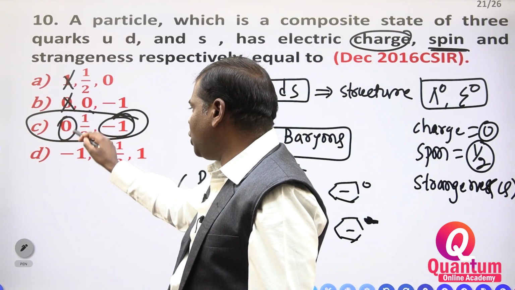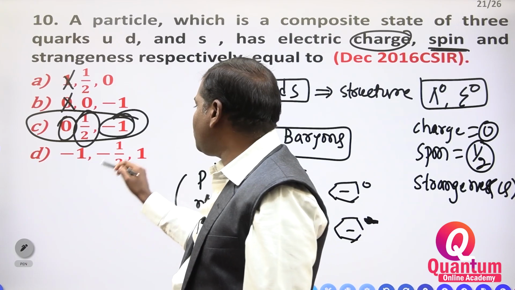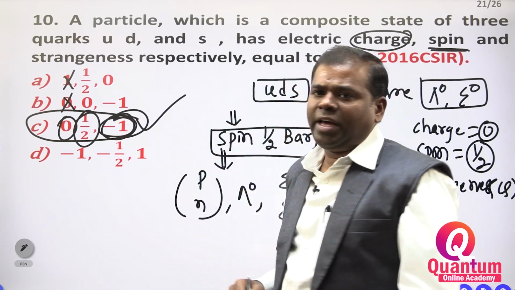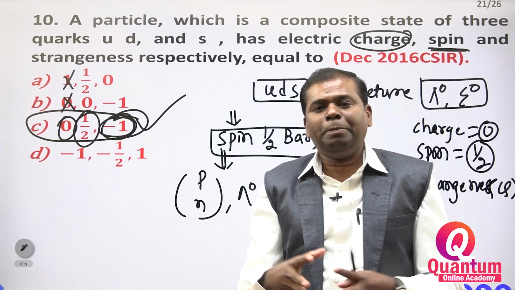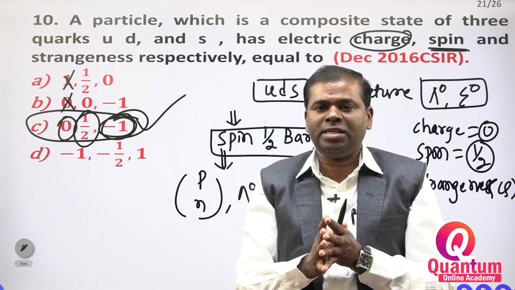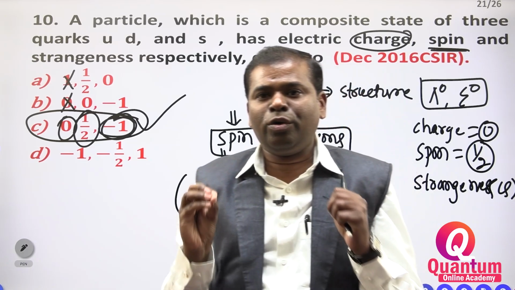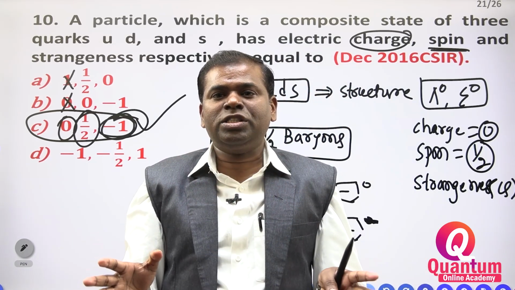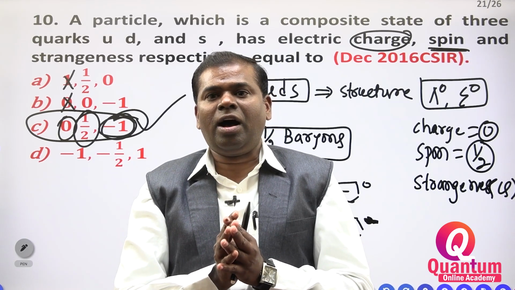What is your option? Option C is correct. Charge is equal to 0. Spin is equal to 1 by 2. Strangeness is equal to minus 1. This is very easy. Nuclear and particle physics is very easy. Whatever the 3 questions that come in your CSIR exam, they will ask only easy ones.